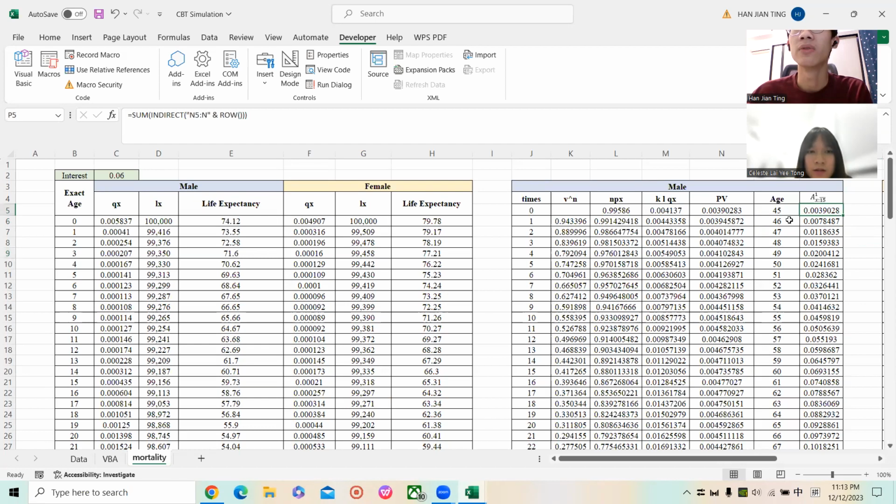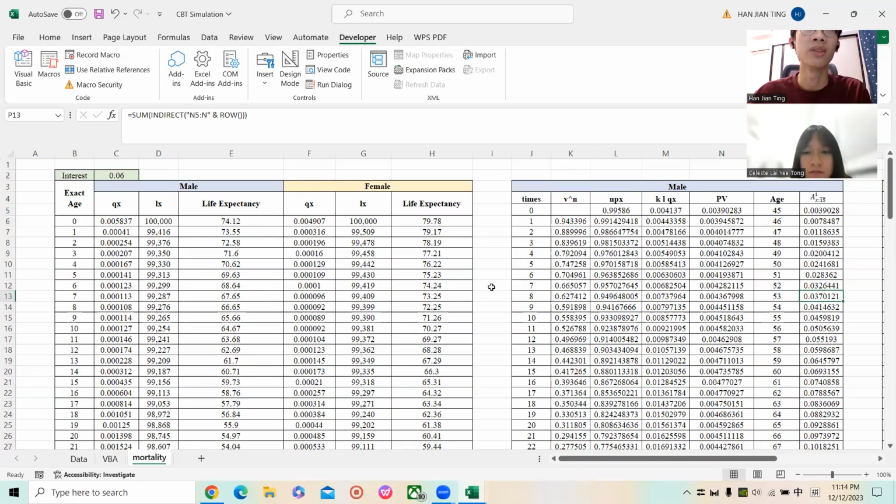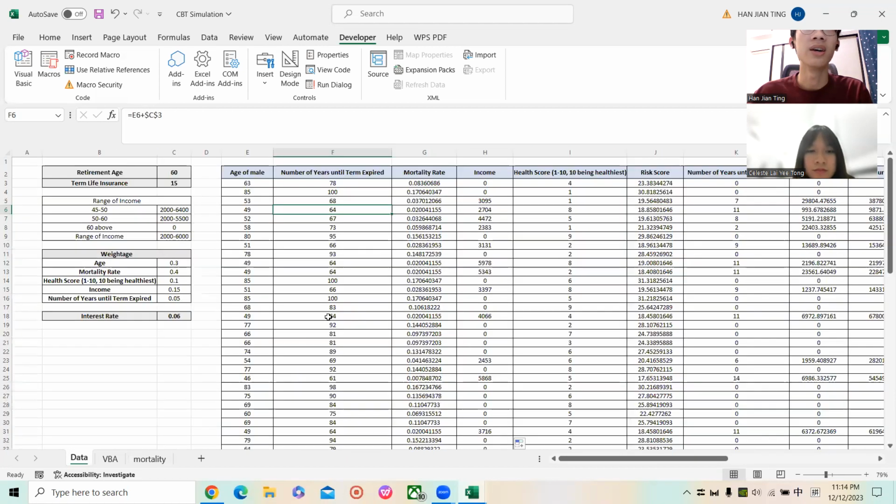So firstly, for age 45, we just sum the PV of age 45 only. But for example, for age 53, we need to sum the PV from age 45 until age 53. So we can get the mortality rate for age 53 for the males. Similar for the females, we just put in the different data for the qx only. We get the mortality rate data by using the VLOOKUP function in Excel, finding the corresponding age, then putting in the mortality rate for the age.